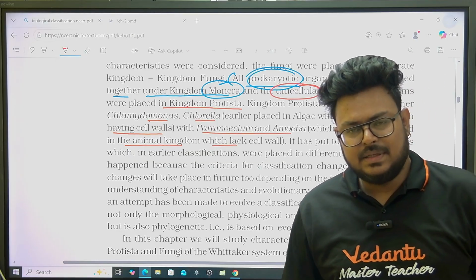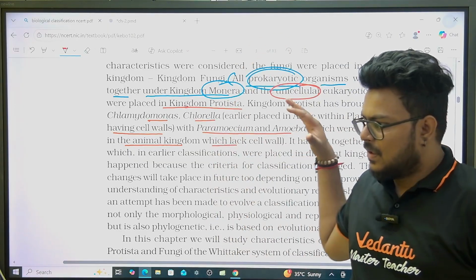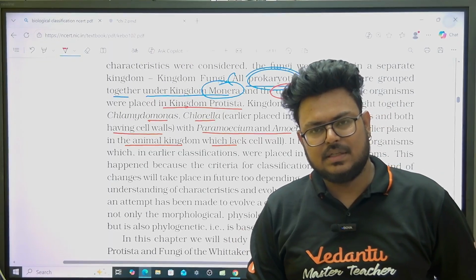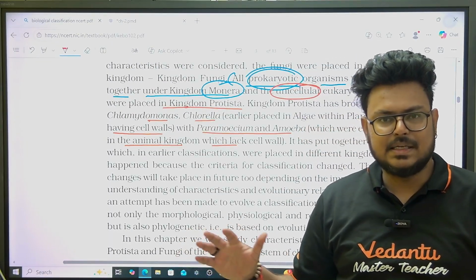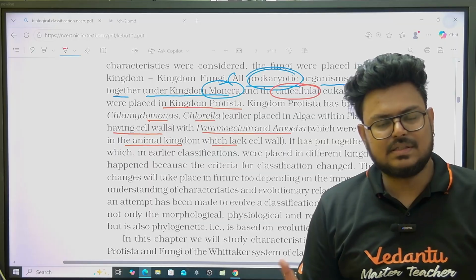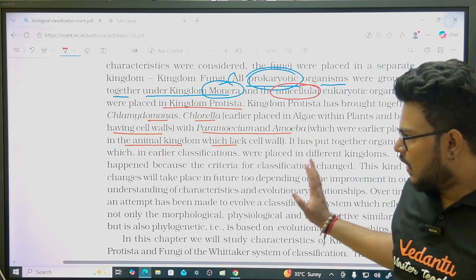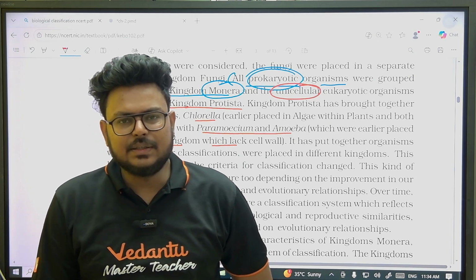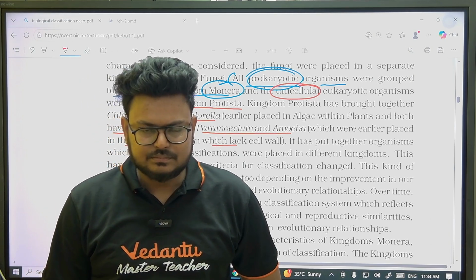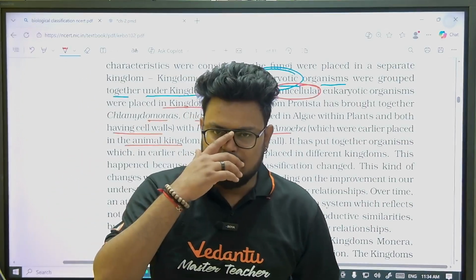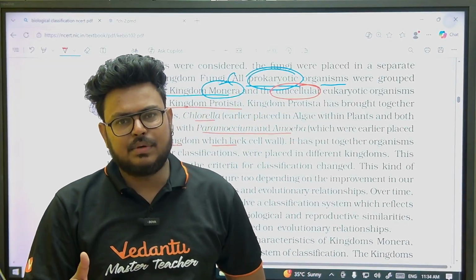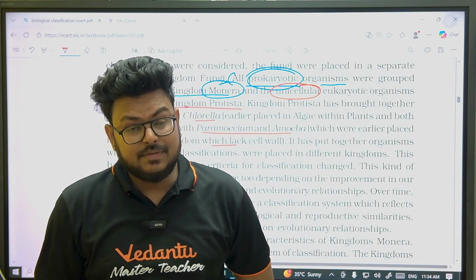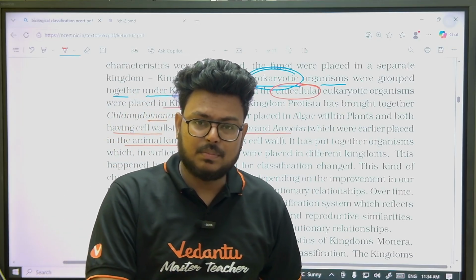Usually in 11th and 12th class, we study Chlamydomonas and Chlorella under Plantae when you cover algae. There is no group that gives space for them in our Protista here, but in higher classes you will see Chlorella and Chlamydomonas coming under Protista.